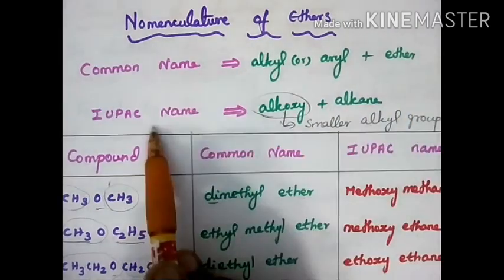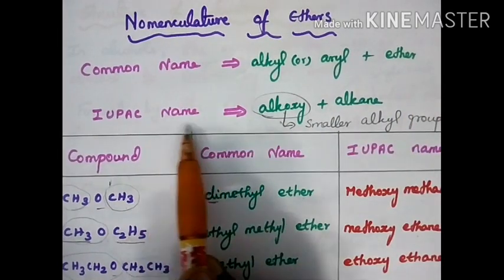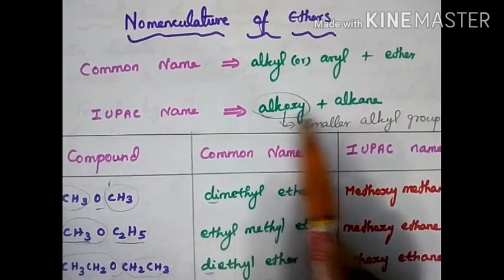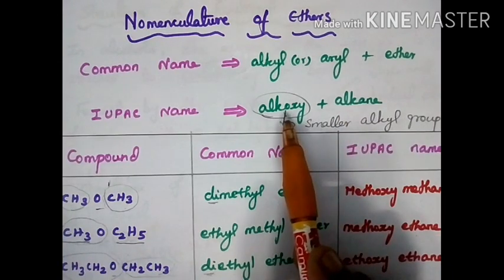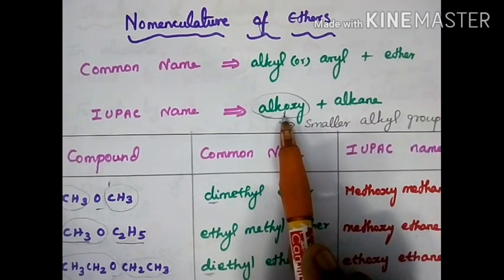Now the IUPAC name. How to write the IUPAC name here? Alkoxy plus alkane. You have to consider one of the alkyl groups with oxygen, so it is called alkoxyalkane. Which alkyl group do we add to oxygen?